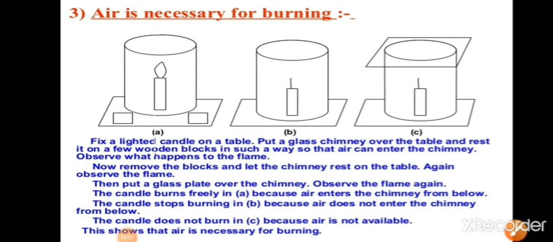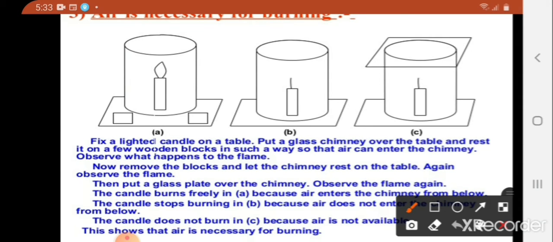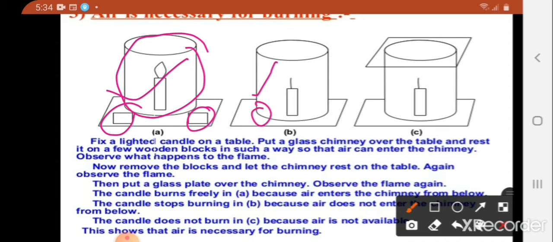Now we are doing an experiment of a candle burned in different conditions. The first condition is a candle is lighted and a glass chimney is kept over the candle, in a way that there is airflow to the chimney. For that we have to keep wooden blocks underneath the chimney and observe what happens to the flame. The next condition is we remove the wooden blocks kept underneath the chimney, and now observe what is the difference.